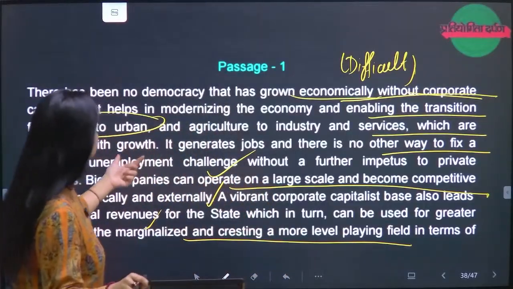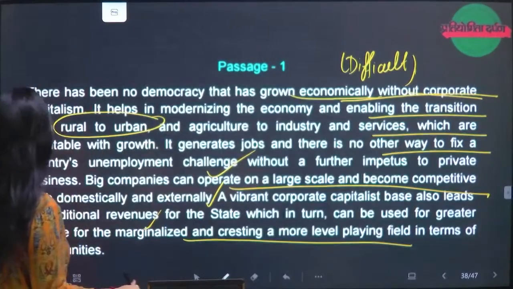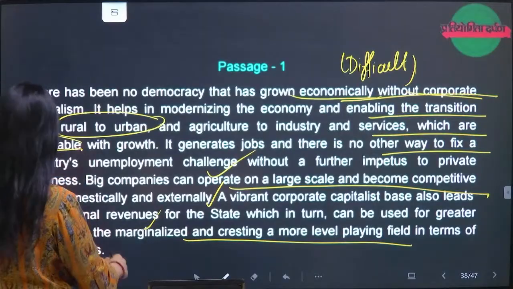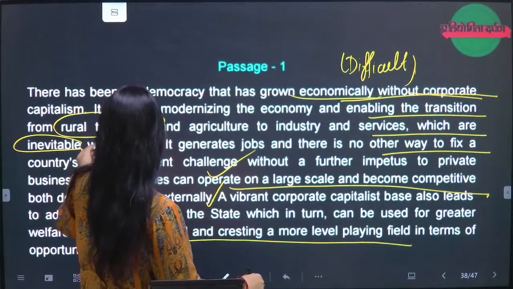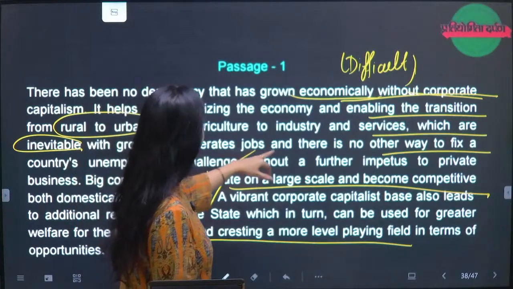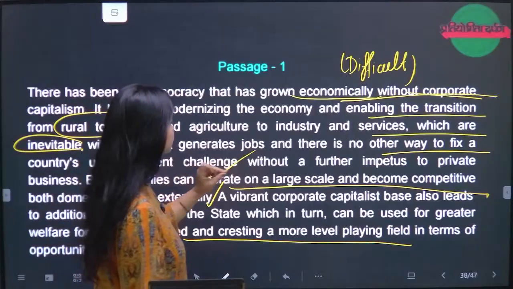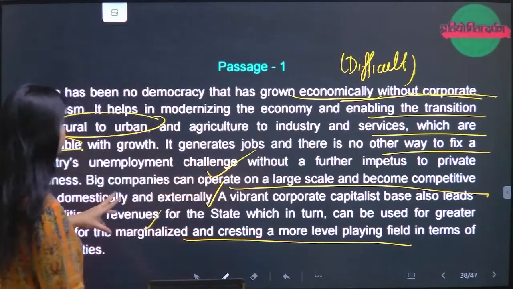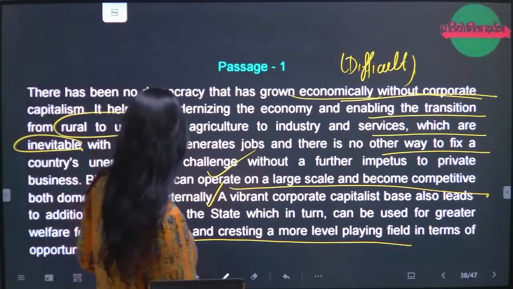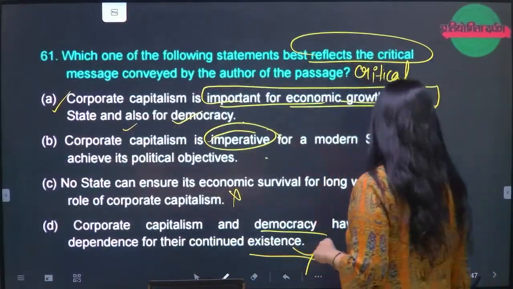Okay. So from agriculture to industry and services, which are inevitable, meaning without it we cannot go. With growth, it generates jobs, yes. There is no other way to fix the country's unemployment challenge without giving further importance to private business operating on a large scale and becoming competitive domestically, yes. Yes, A is the right option for this.